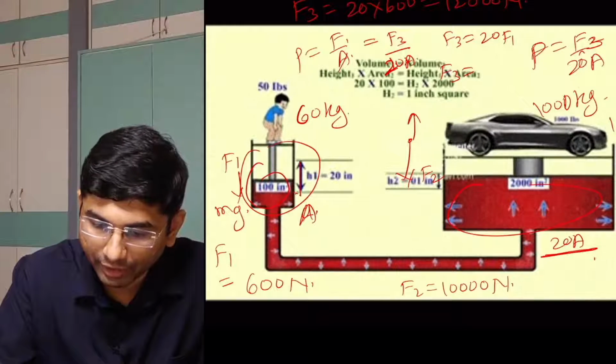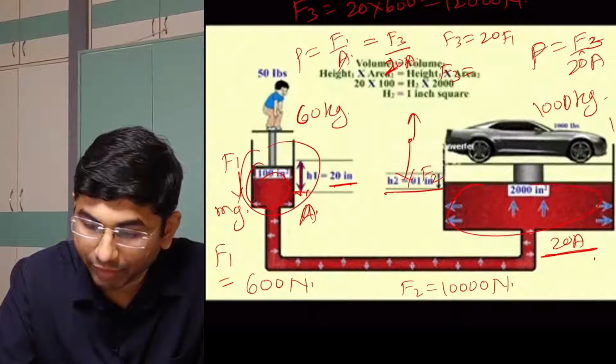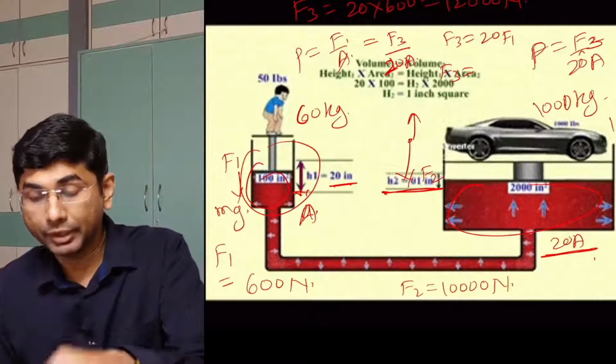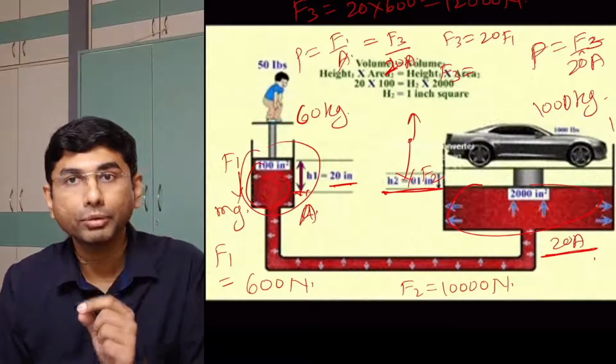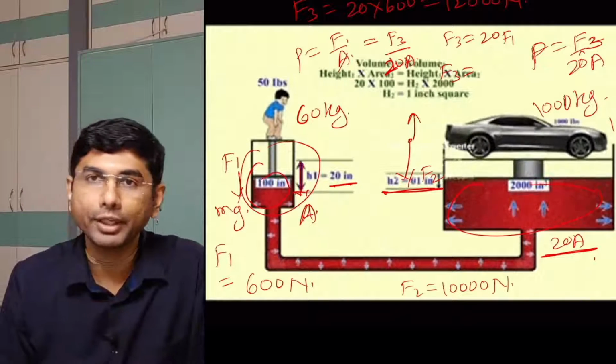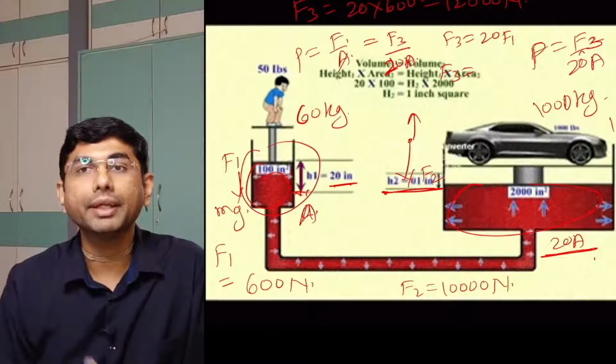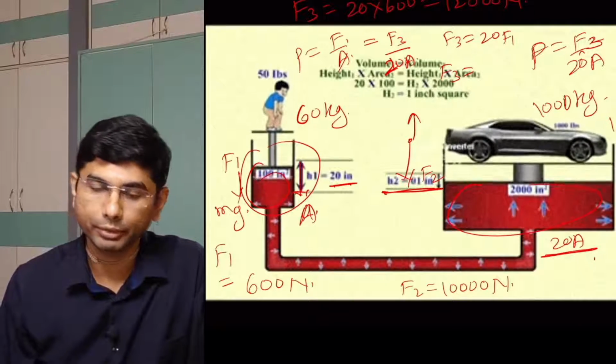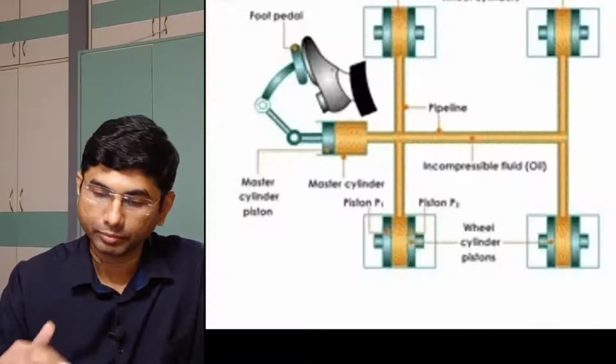Here if the height is moving by 20 inch, then the vehicle is just increasing by 0.1 inch. But ultimately, to raise this 0.1 inch would not be possible for a simple man. But by using this hydraulic lift, even a 1000 kg weight can be lifted up. This is the first use of Pascal's law.